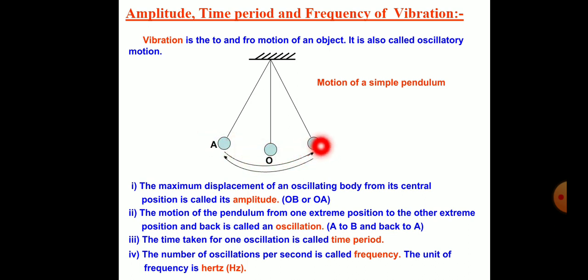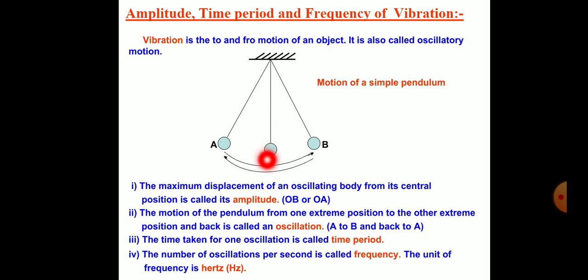The amplitude of a simple pendulum. In this diagram you can see OB and OA are the amplitude. So what is amplitude? It is the maximum displacement of a vibrating object from its central position.